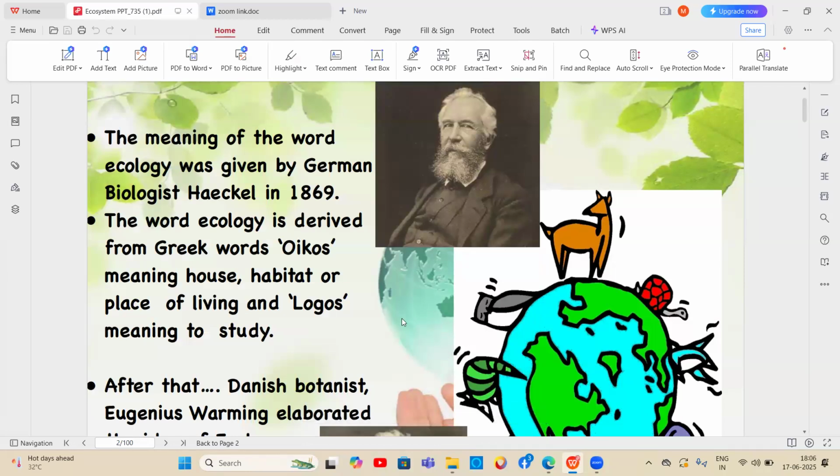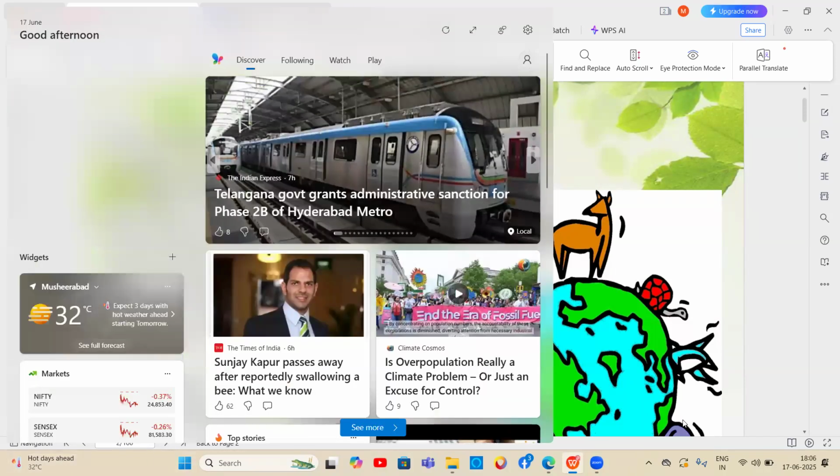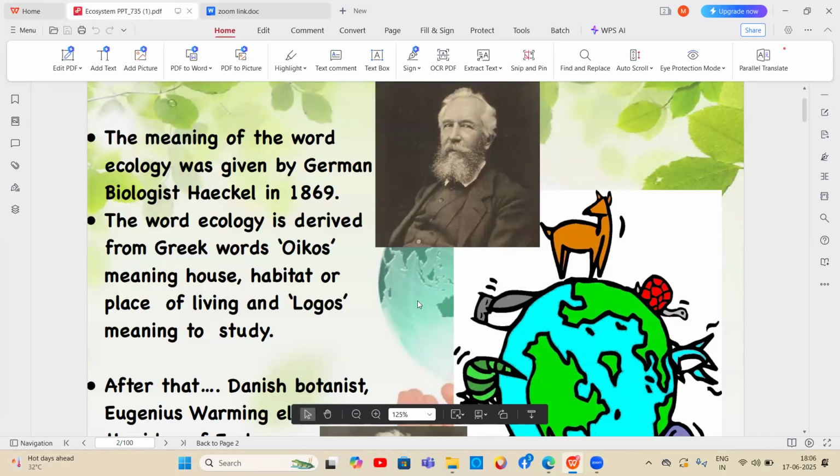Today we will start with the introduction to ecology and ecosystems. You already know about ecology. Ecology is a branch of science which deals with the interaction of living organisms with their surroundings.